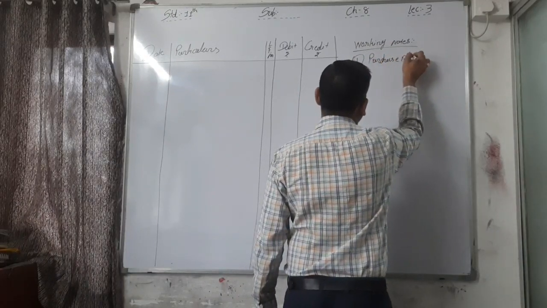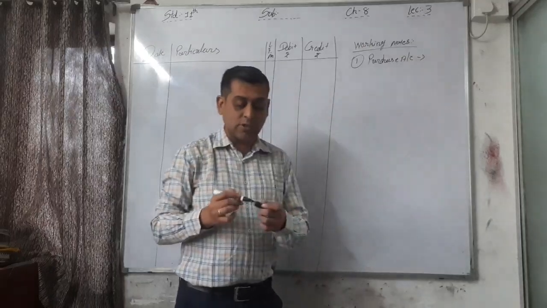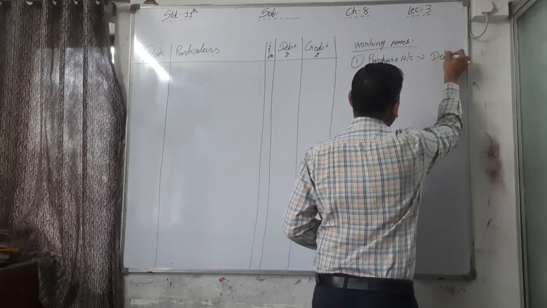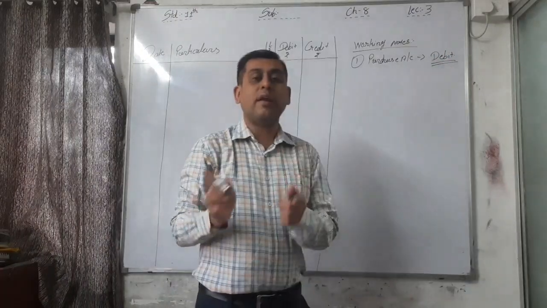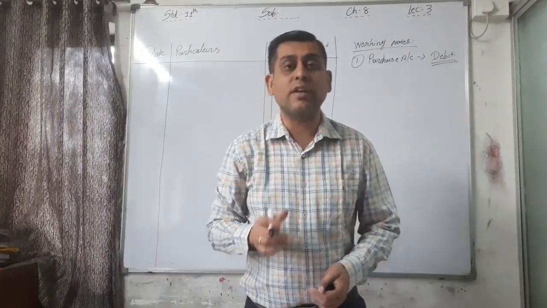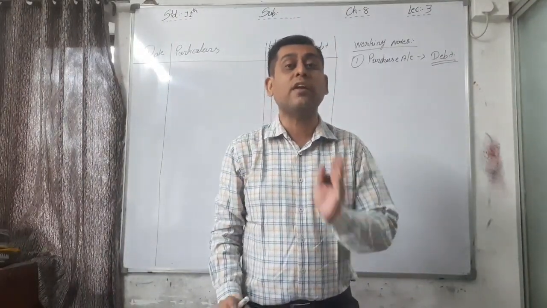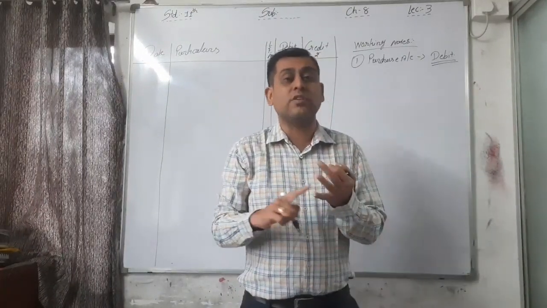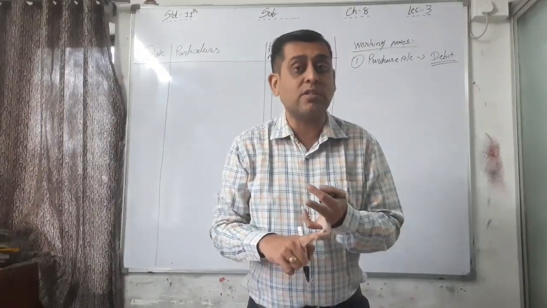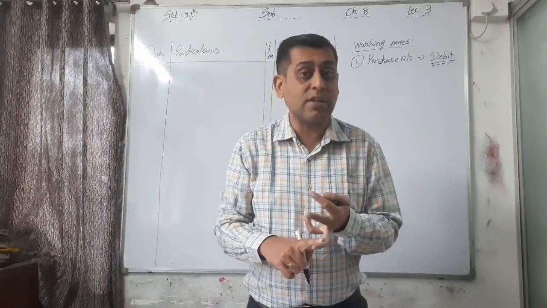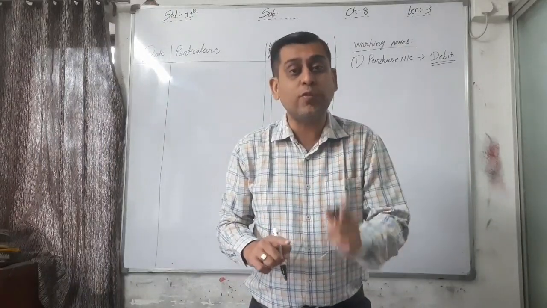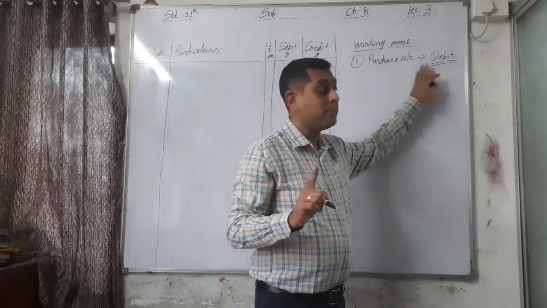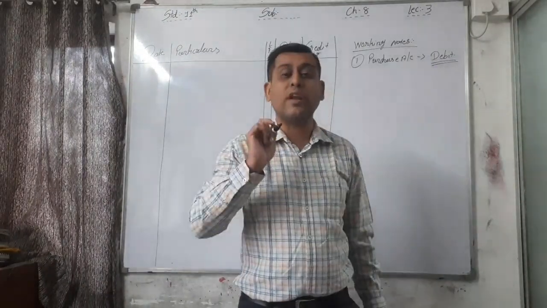Purchase account has which balance? Purchase account is always debited, so it has a debit balance. And if I want to close it, then I have to make the reverse entry of that purchase account. So I have to credit purchase account. At the end of the year, purchase, sales, purchase return, sales return, and all the purchase related expenses must be transferred to which account? Trading account. Here purchase account has a debit balance, so we have to credit it.